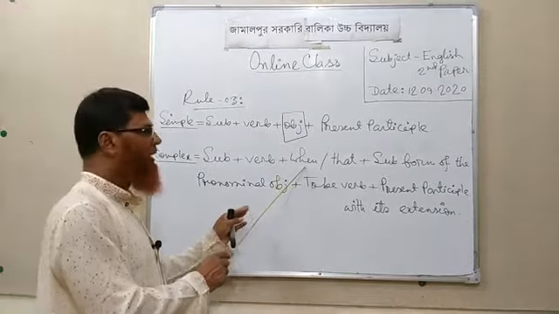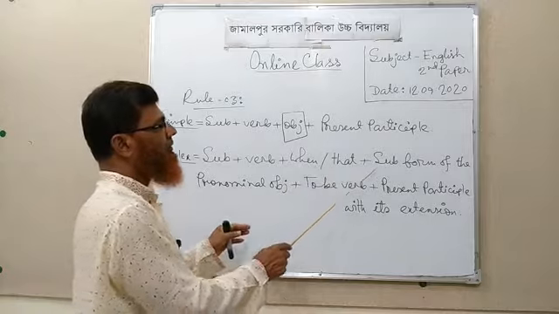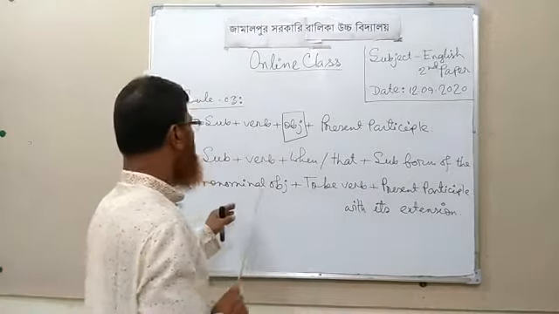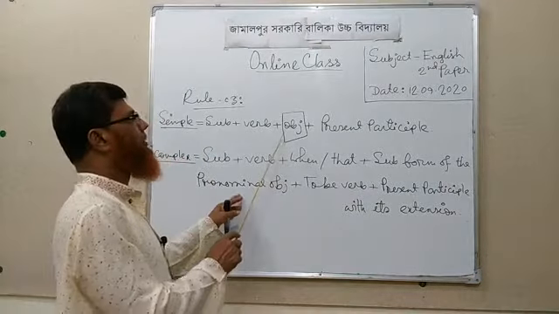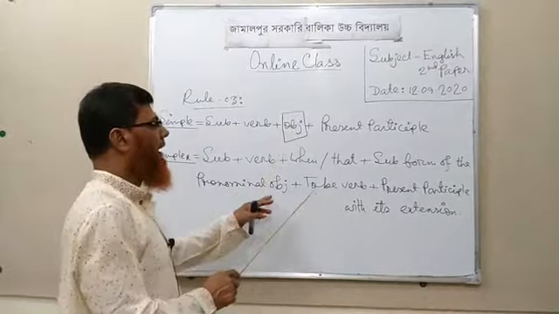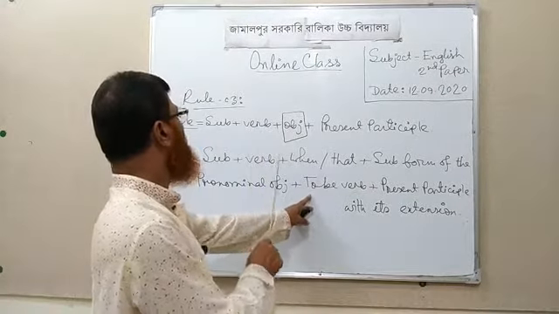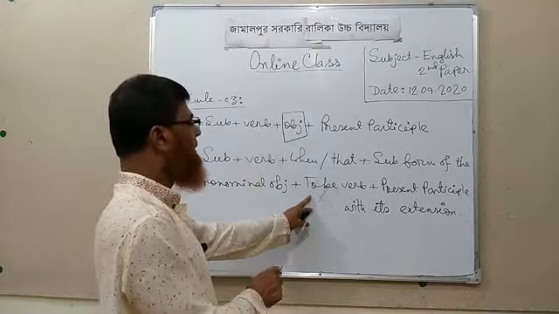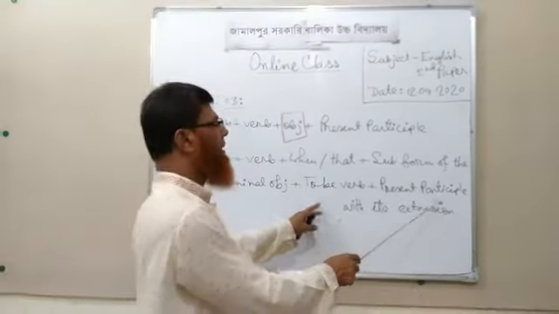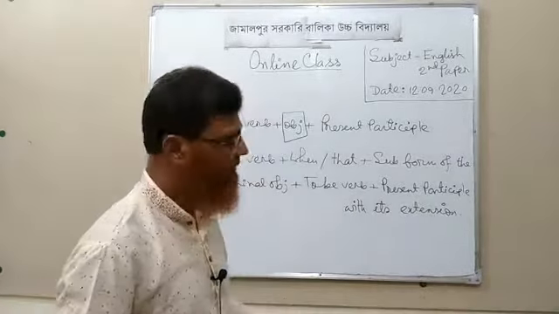You can use here when or that, and then the subject form of the pronominal object you can find here, and then to be verb according to the tense, and then present participle with its extension.